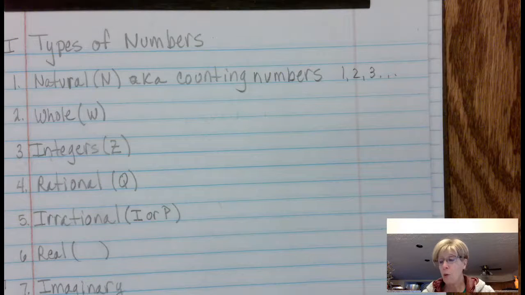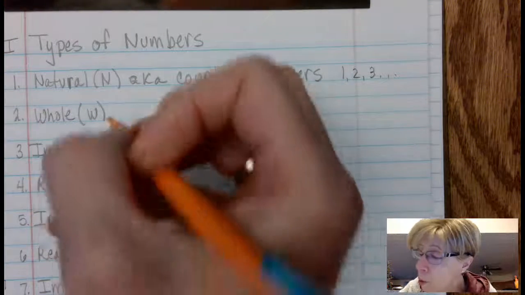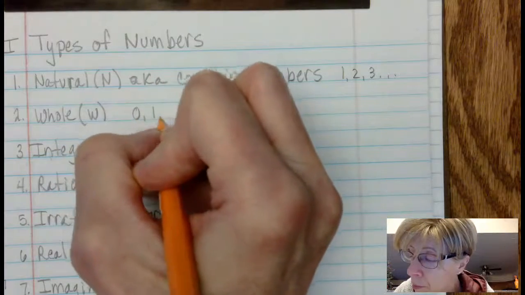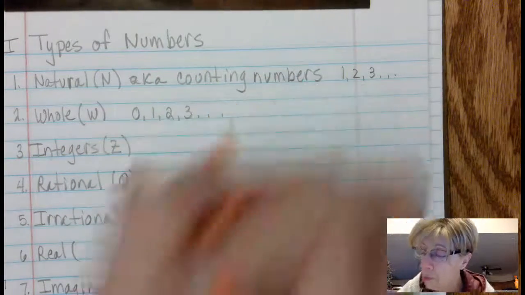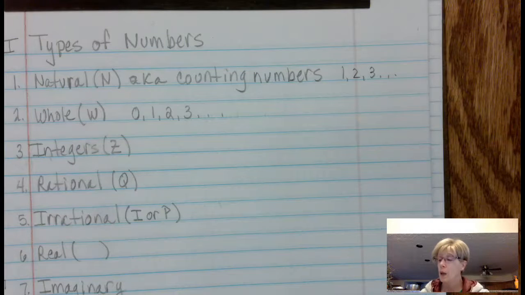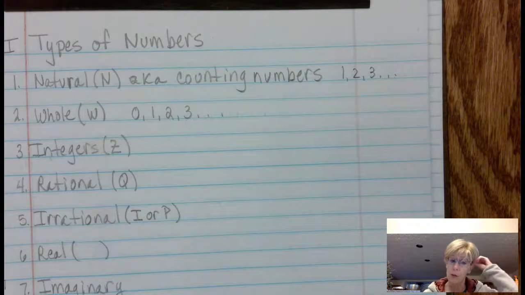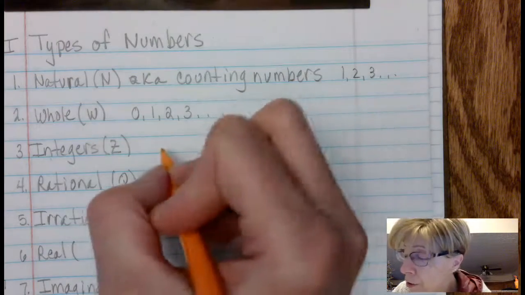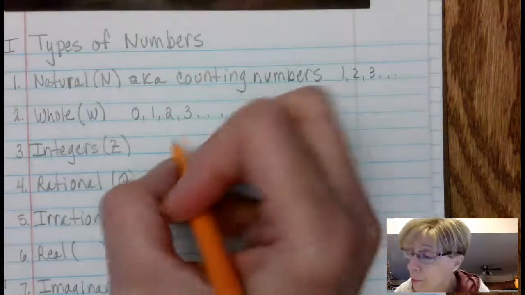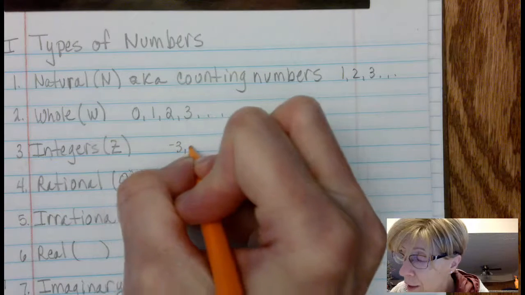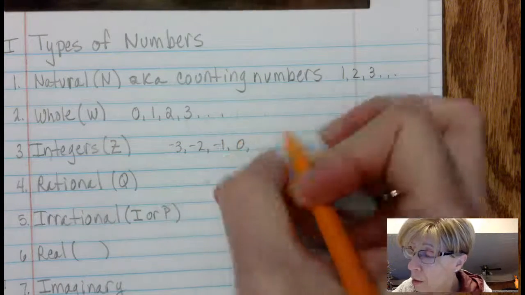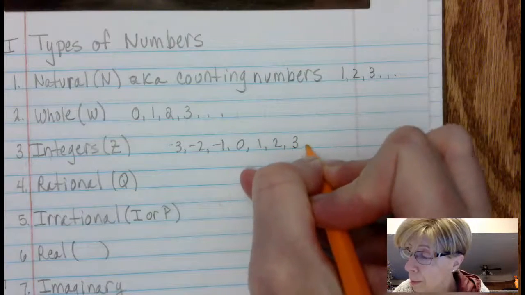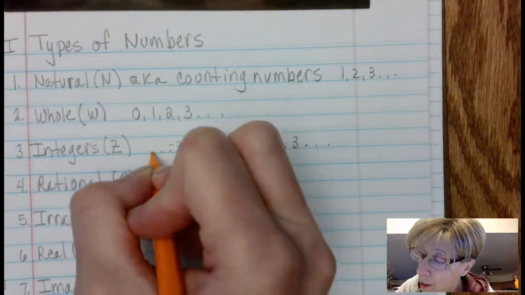The whole numbers have one additional member from the natural numbers. The whole numbers start with 0. Integers, abbreviated as Z, because I is used for something else. But the integers are positive numbers, negative numbers, and 0. And it is denoted as -3, -2, -1, 0, 1, 2, 3, going on in either direction.